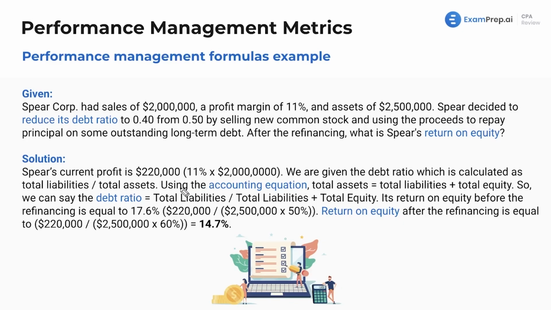All right, so we're given the debt ratio. We've got that here. Current profit, we'll need that in a bit, so hold off on that for now. So using the accounting equation, we know total assets equals liabilities and equity. And if you don't know that, please, go through and learn some basic accounting. So we can say the debt ratio equals total liabilities divided by total liabilities plus equity. And how do we know that?